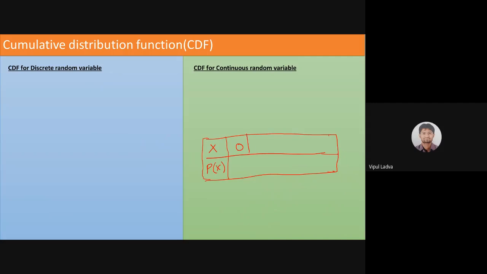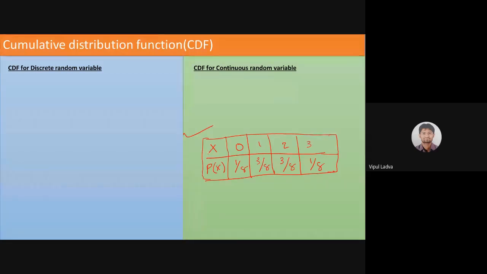Suppose x is having a value 0, 1, 2, 3 और बस 3 तक रखते चलो. And the respective probabilities, suppose 1 by 8, 3 by 8, 3 by 8 and 1 by 8. I'm not worried about what x is, I'm not dealing with any of that. Suppose this is my probability distribution, ये probability distribution है, मैंने check कर लिया 1 by 8, 3 by 8, 3 by 8, so it will be 8 by 8, so it will be 1, and all these values are lying between 0 and 1.